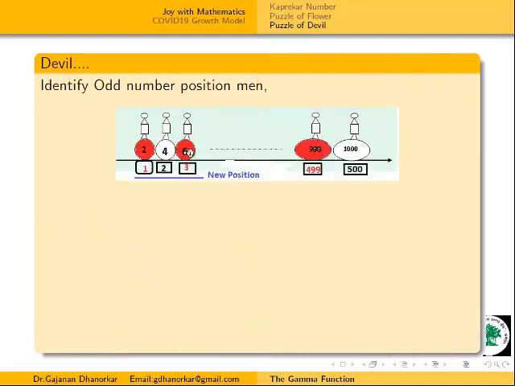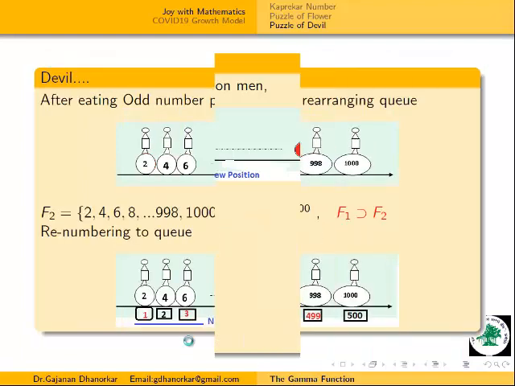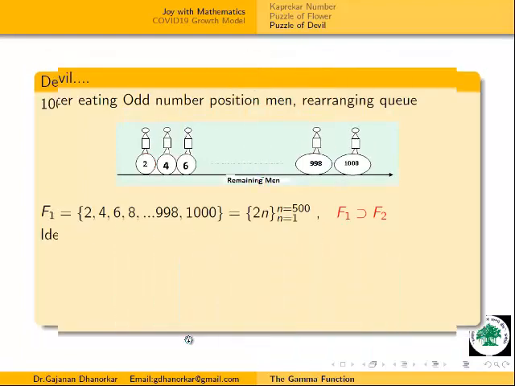Here are the odd numbers, and the remaining people are 4, 8, in this way. Remaining people are 4, 8, 12, and this is your next set: 4, 8, 10. Are you getting the set? First set, F1. I will write and recall F1.